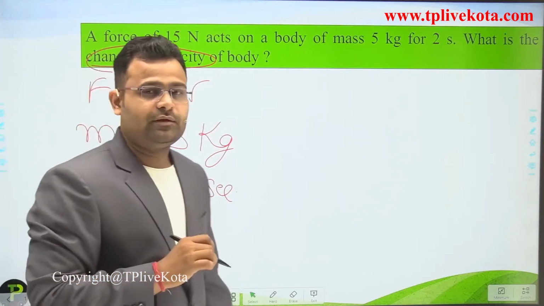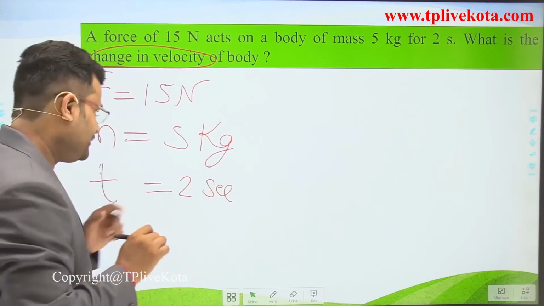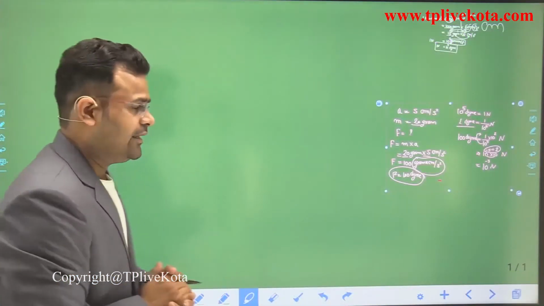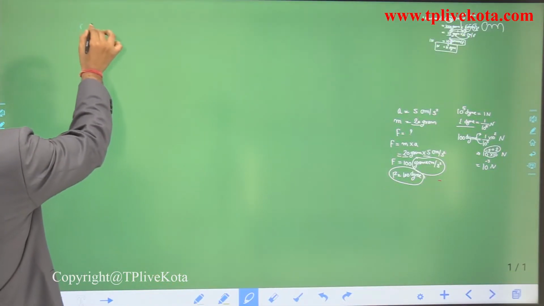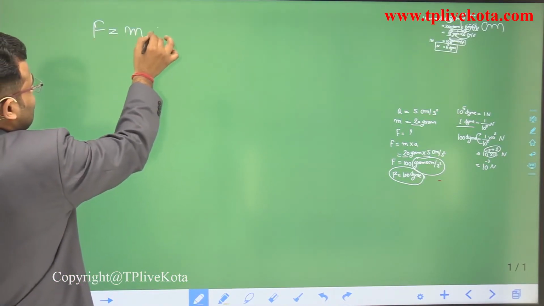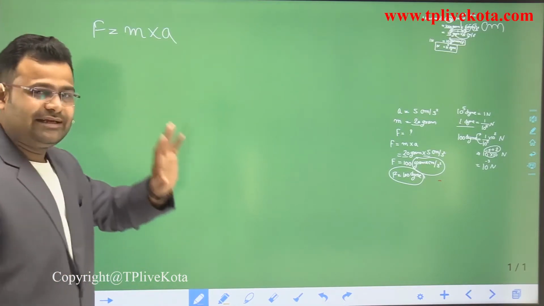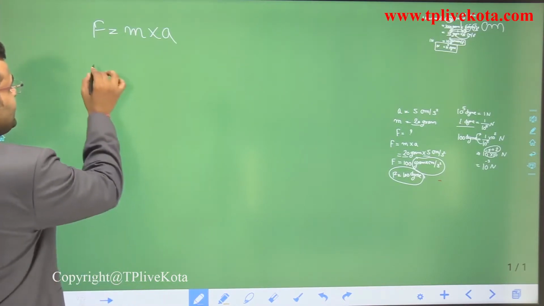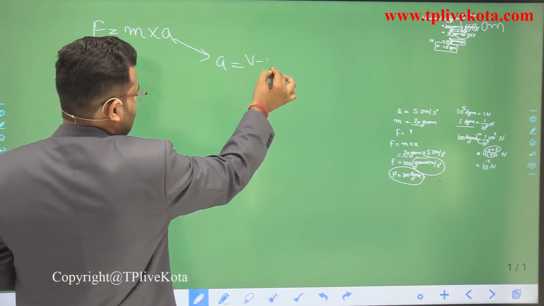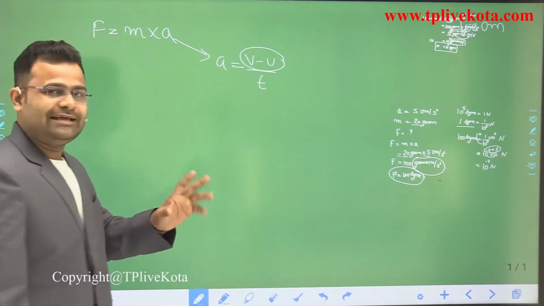What is the formula used in this? Just think, dear students, we have two formulas to calculate the force. First, force is equal to mass into acceleration, when the quantities are given in the form of mass and acceleration. Second, we know that acceleration is v minus u upon t, where v minus u shows the change in velocity.